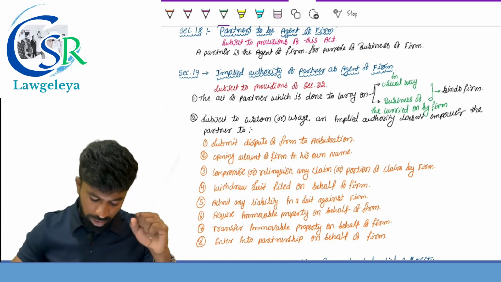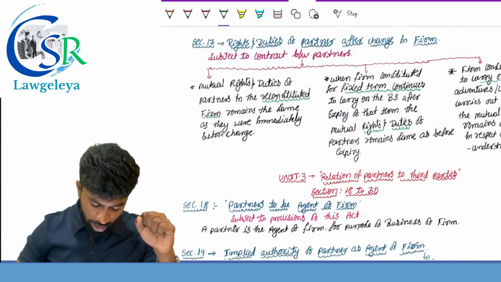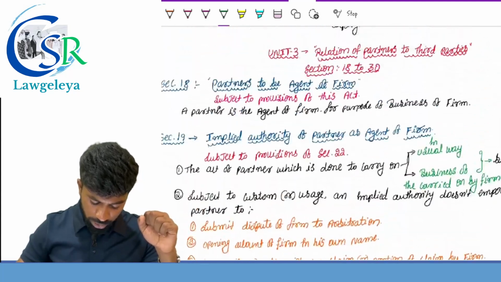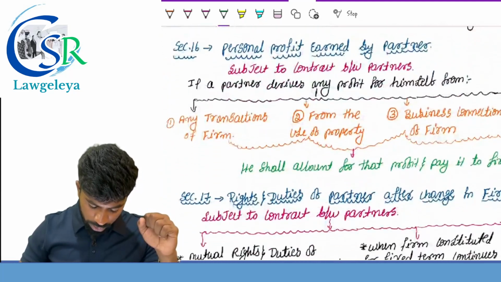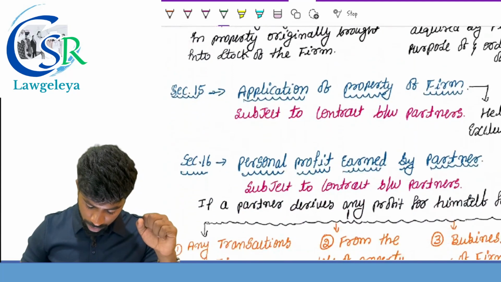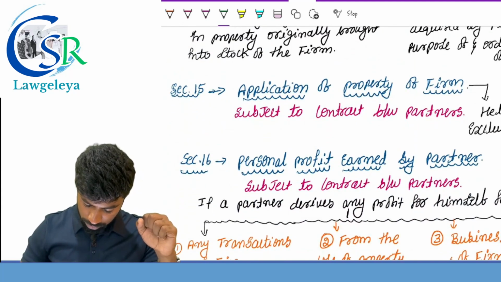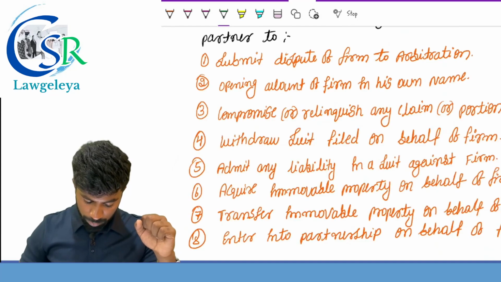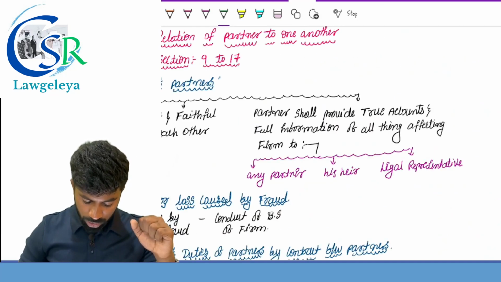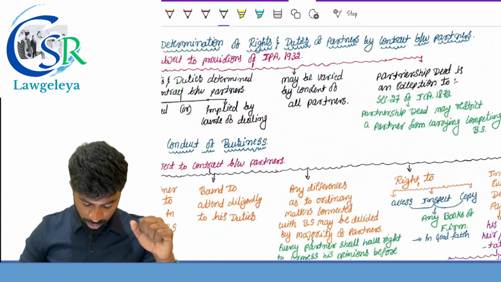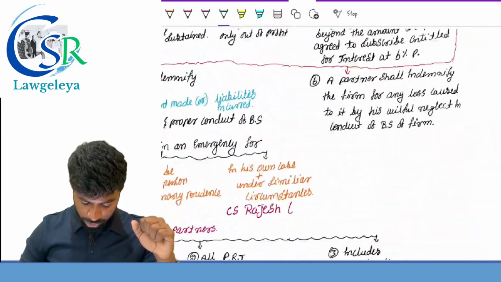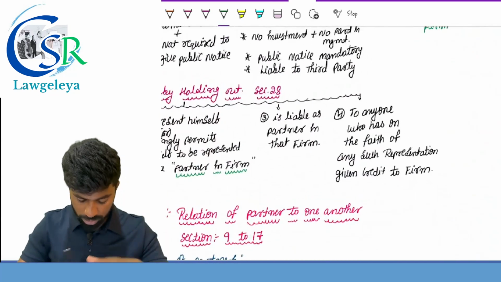So what are these? There are 8 points. How many points? 8 points. There are 8 points with respect to authority of a partner, which are not considered as implied authority. What is the first one? A right to submit dispute of the firm to where? To the arbitration.